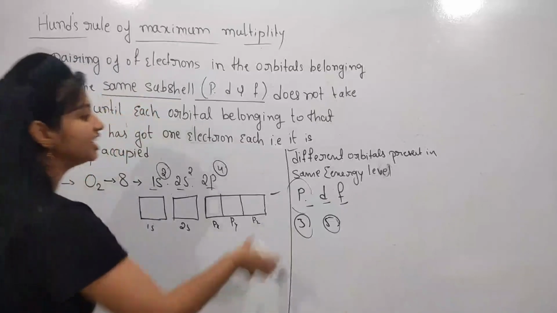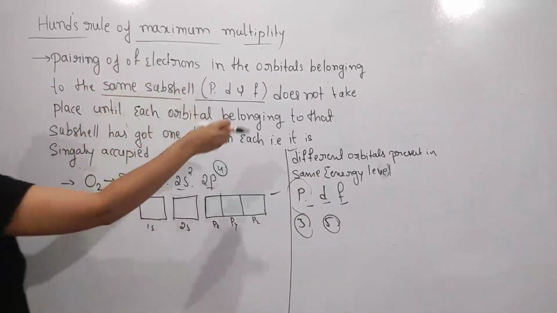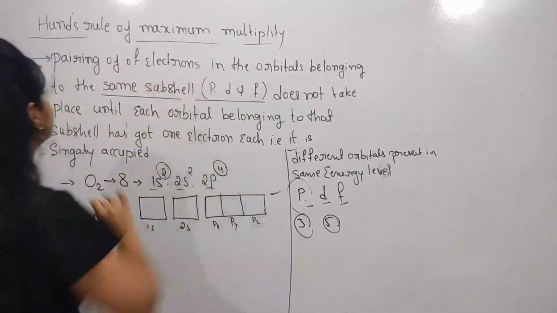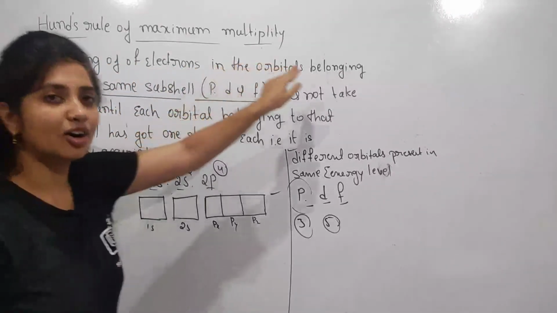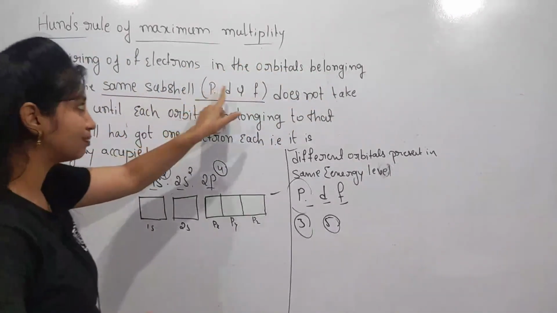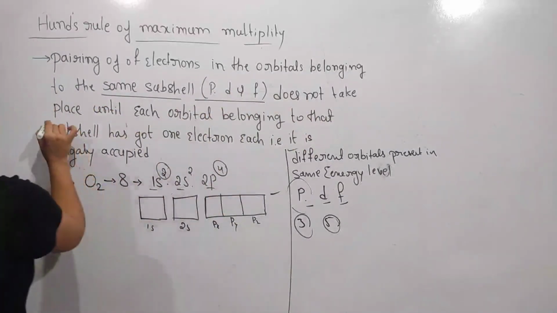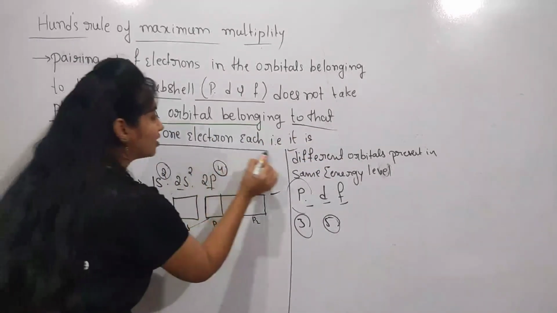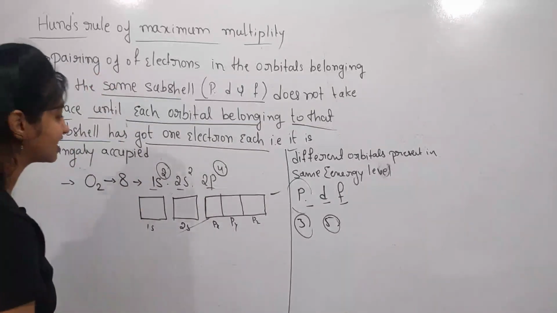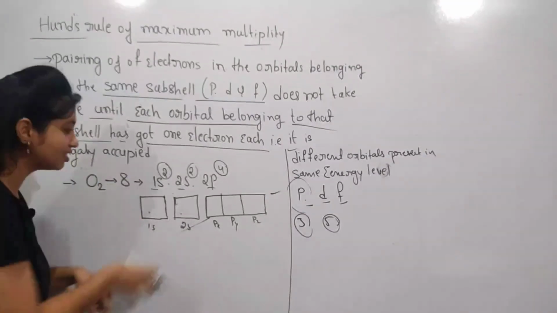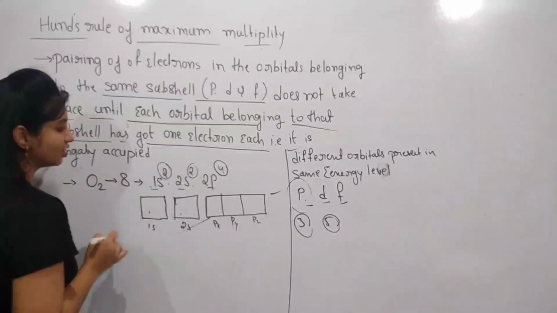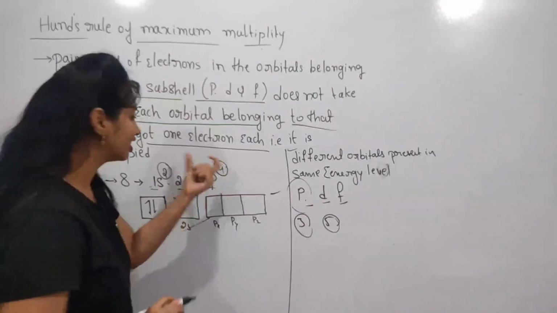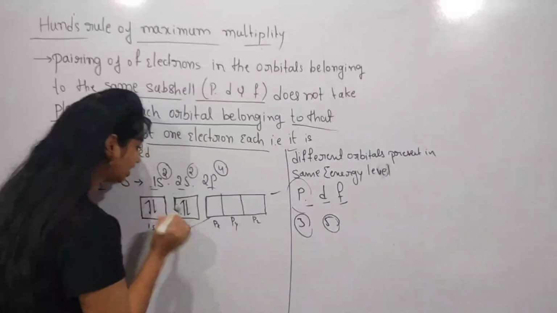Like these degenerate orbitals, the orbitals present in the same subshells p, d, f: see here, the pairing of electrons in the orbitals belonging to the same subshell p, d, f does not take place until each orbital belonging to that subshell has got 1 electron each. So what it says is, I start to fill the electrons in these orbitals. In the 1s orbital we have 2 electrons, 1, 2. In the 2s orbital we have 2 electrons. I fill 2 electrons here, 1 and 2.